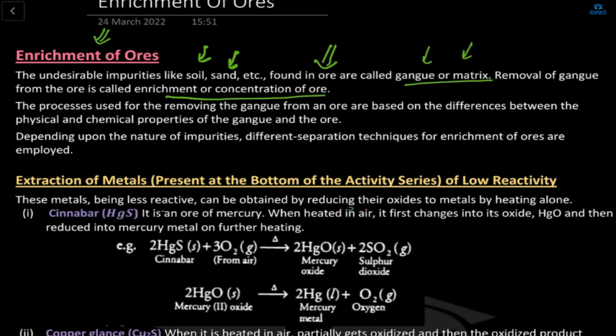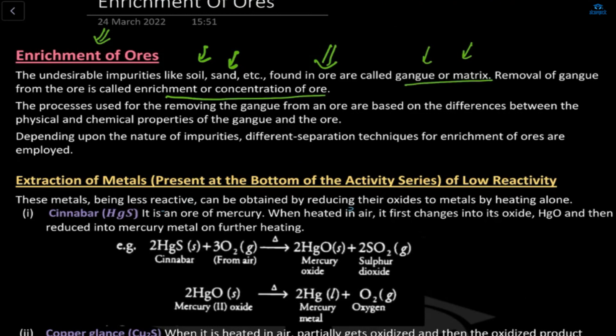Undesirable impurities like sand and soil are known as matrix, and the removal process is known as the enrichment. Enrichment means removing all the impurities and making it rich. Ma'am, it's like purification. Yes, you can also say purification.